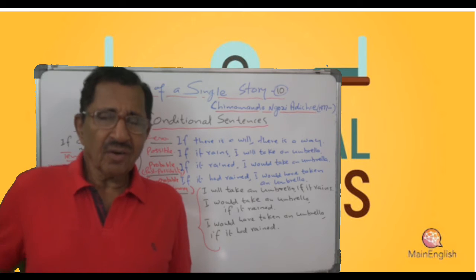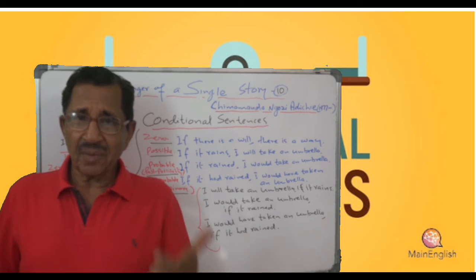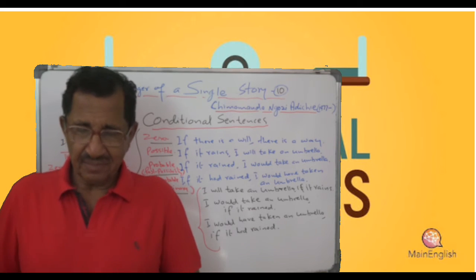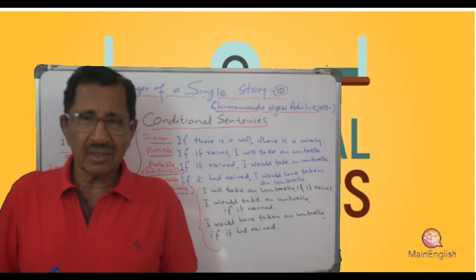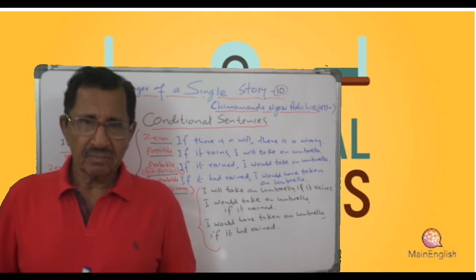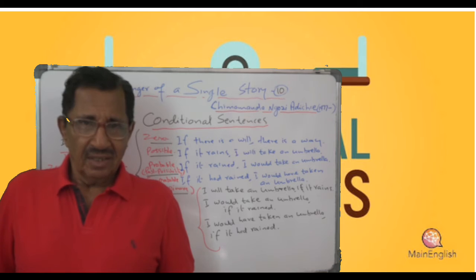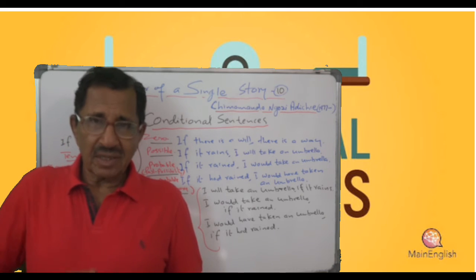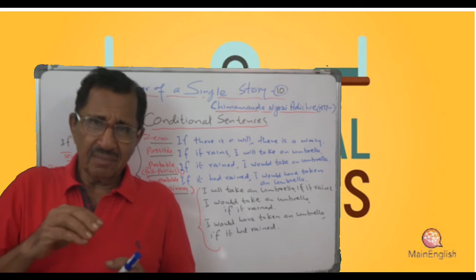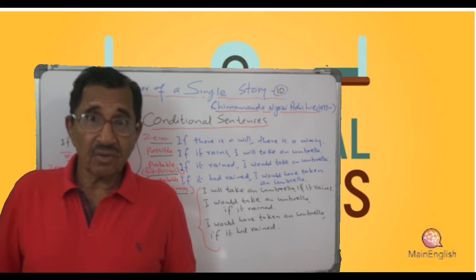Understand? So I have got 4 types of conditions in English. Zero, possible, probable, improbable or imaginary. So we'll continue with this in the next class, but before that we will take today the first one. Second, third and fourth, of course, we will take up in the coming classes. Today we will give a bit more importance and more examples to zero condition.